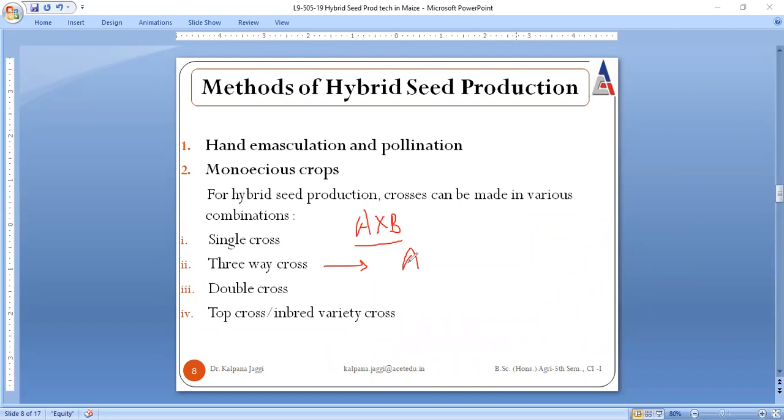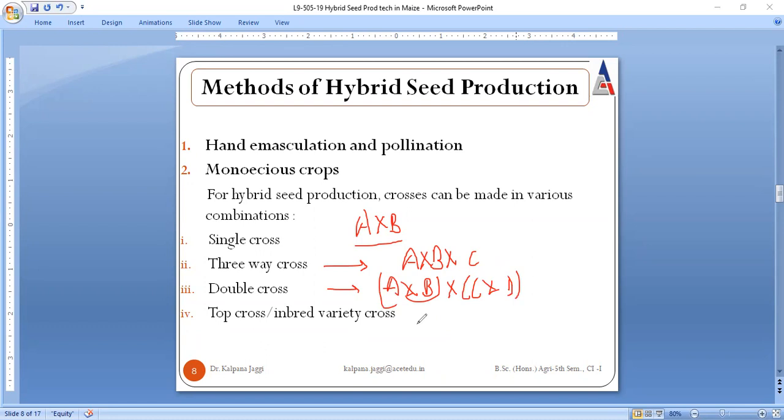So it is a kind of cross that is represented in this way. Here three inbreds are crossed among each other. Double cross means here there are going to be two single crosses. This is one cross. This is one cross. And this one cross is to be crossed with another cross. This is said to be double cross, right?